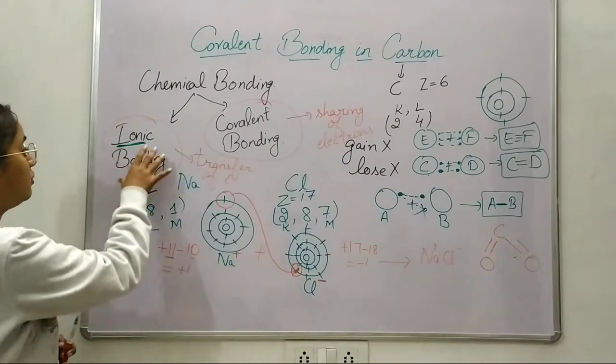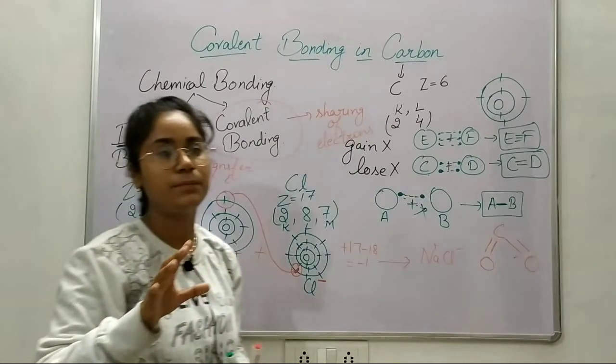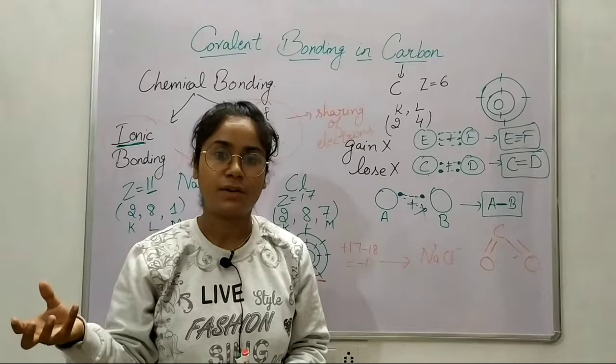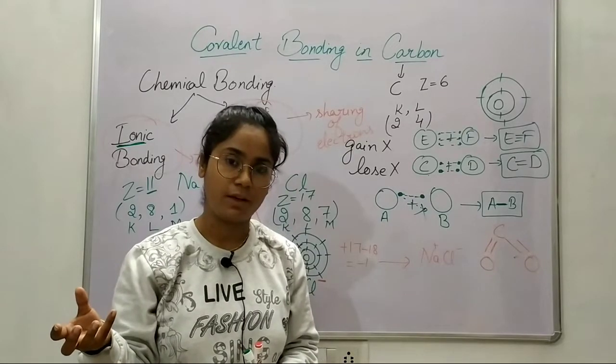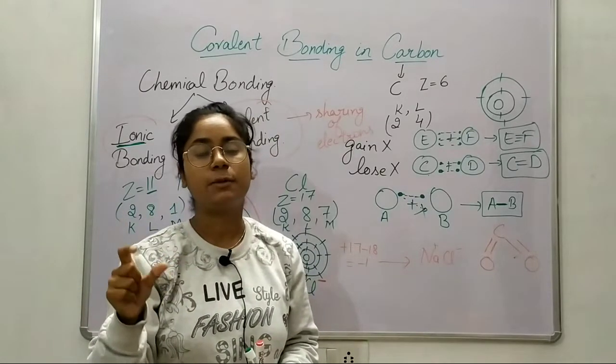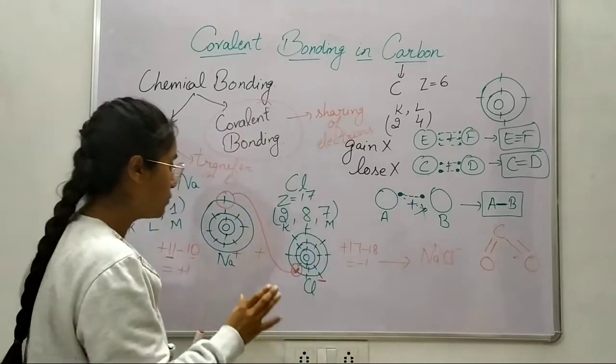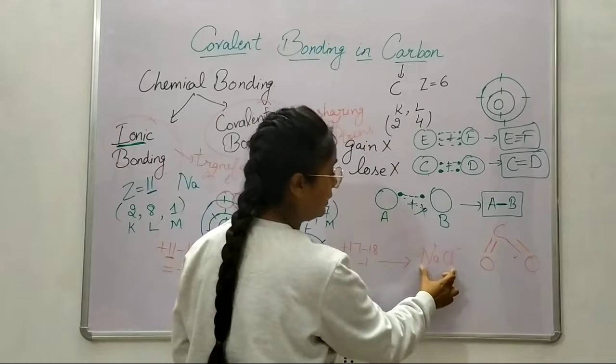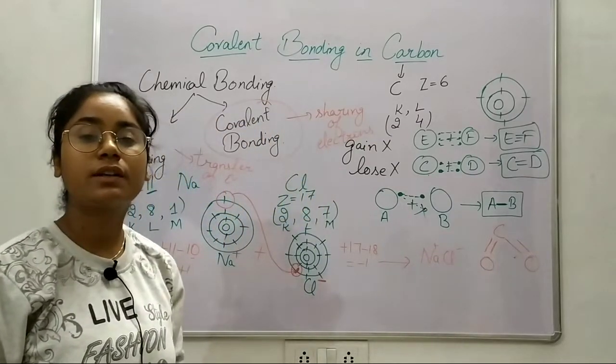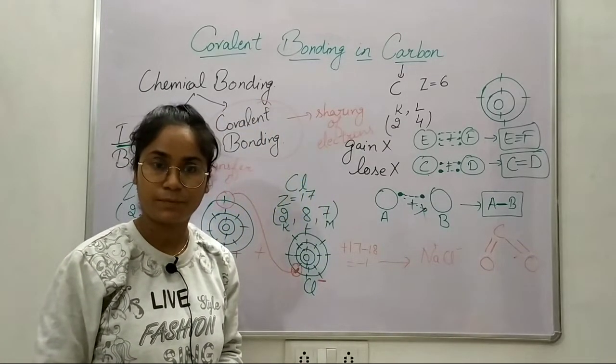So in the case of ionic bonding, if you pay attention, whatever compound is formed because of ionic bonding, its melting and boiling point is extremely high. Also, the compounds formed by ionic bonding are extremely good conductors of electricity.